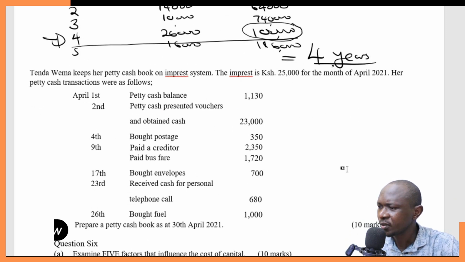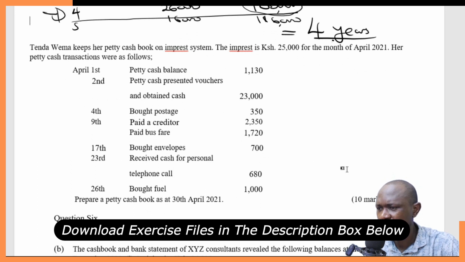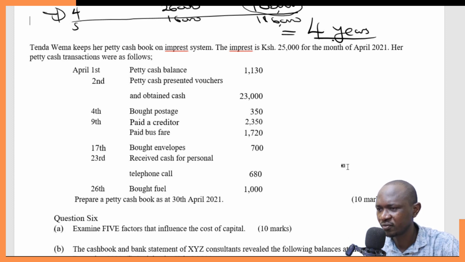Thank you. Let's look at the last part of this question. Tender Wema keeps her petty cash book on the Imprest system. The Imprest is 25,000 for the month of April 2021. Her petty cash transactions were as follows.